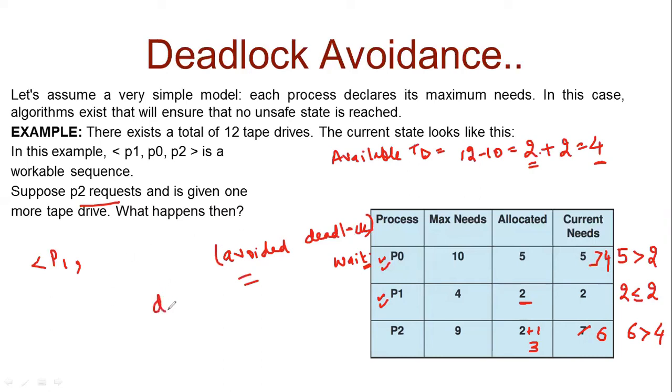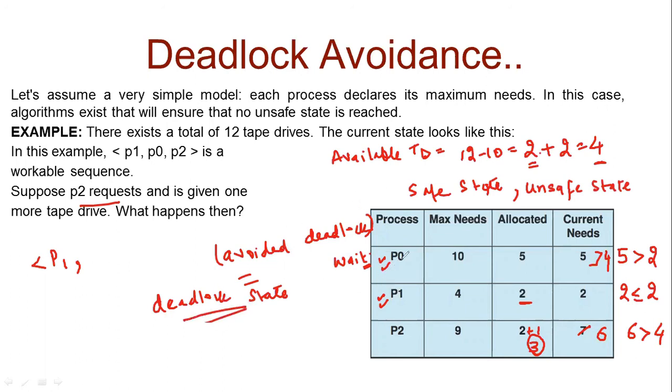So currently the system goes into a deadlock state. Previously, as I discussed, at that time the system was in a safe state. As soon as I granted the request of one more tape drive to P2, the system went from safe state to unsafe state. And finally, the system goes to deadlock state because I am not able to fulfill the request of any further process. All the processes are now waiting and they are blocked.